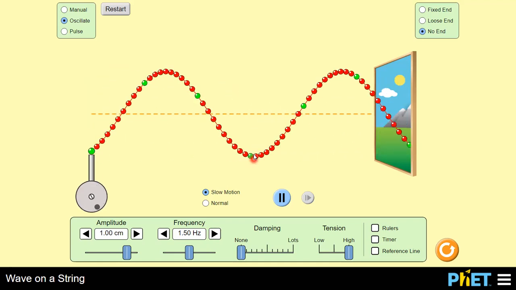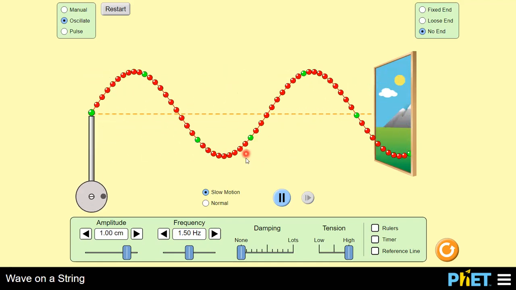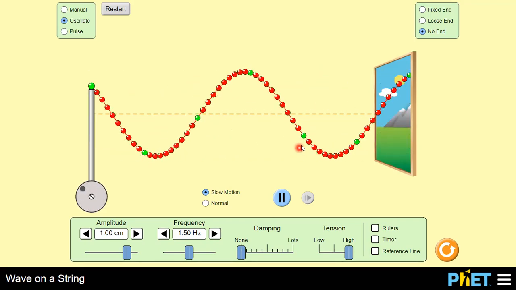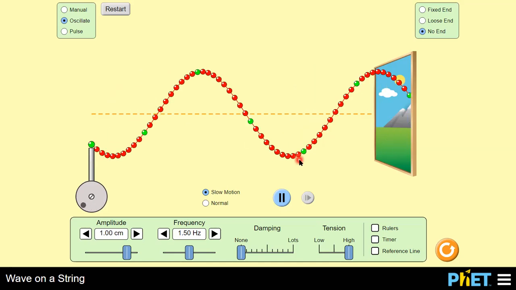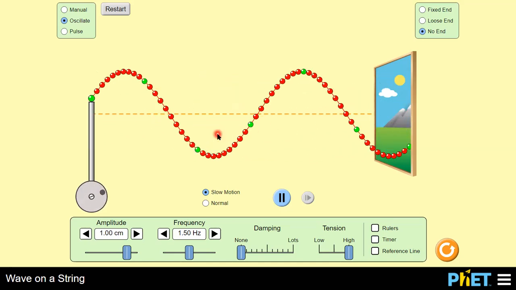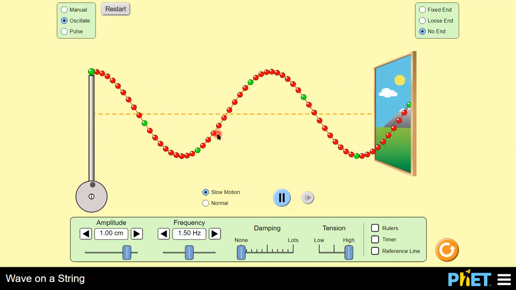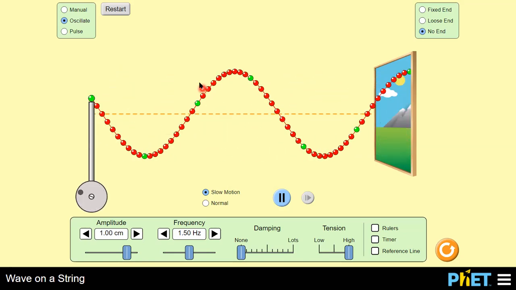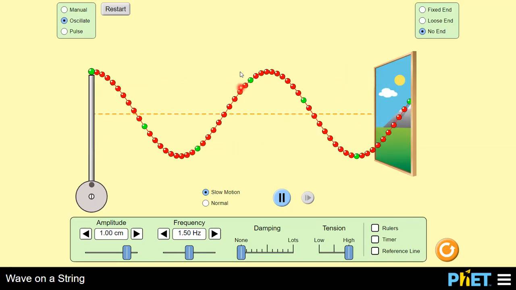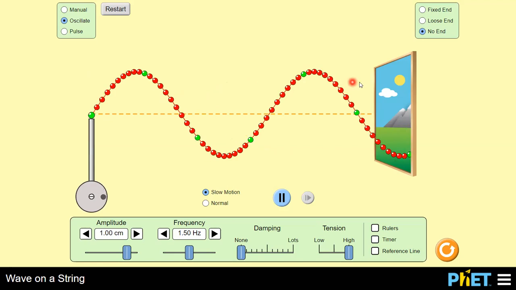But if you look at this green particle, it is vibrating, or oscillating, about its mean position. This green particle is also oscillating about its mean position. All the particles of this rope or string are vibrating about their mean position, but it is the energy which is traveling in the forward direction.